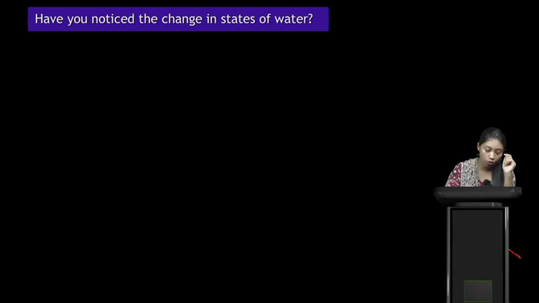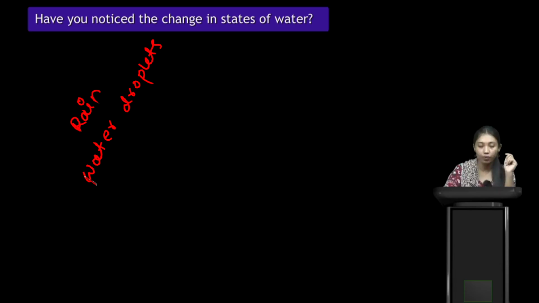Like, first we saw water droplets. Before that we saw rain in the form of water. After that, when you boil water, it starts steaming.